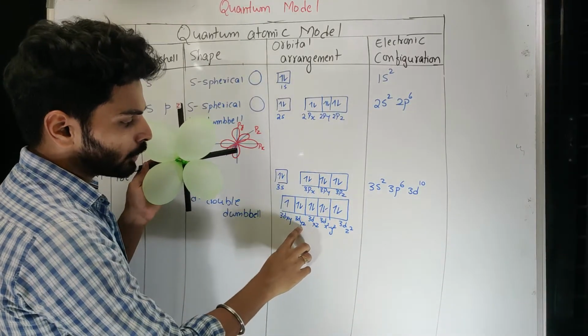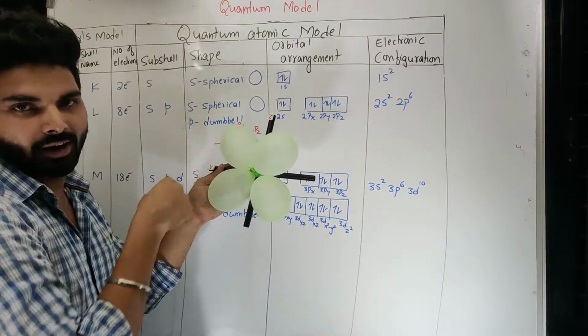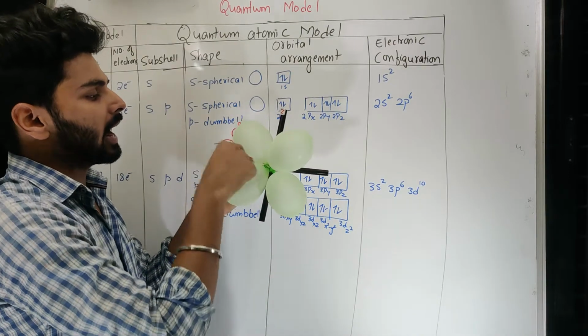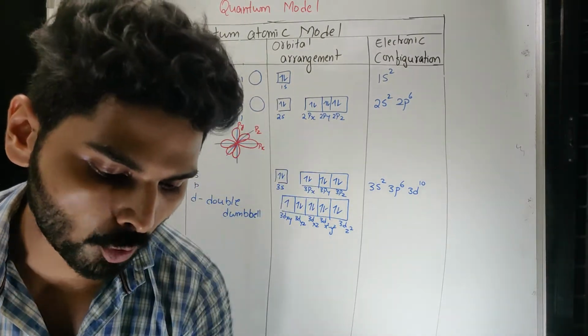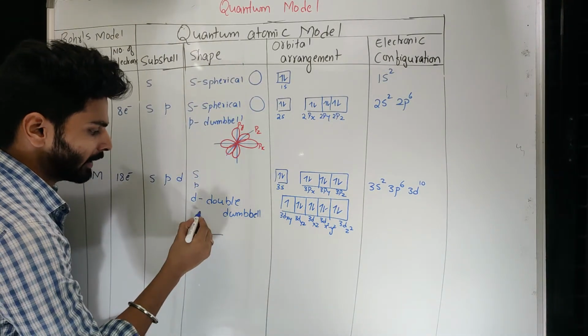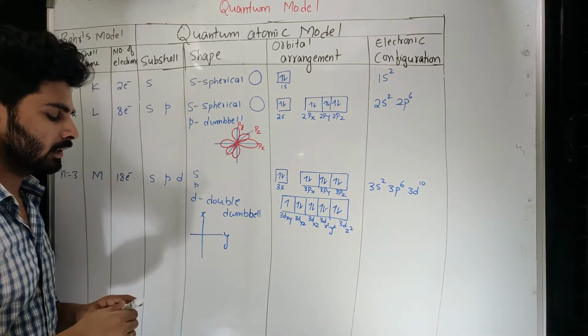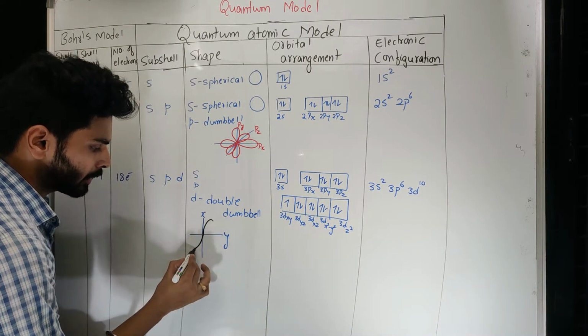Similarly, as I told you, the YZ plane and the XZ plane, same thing, you can think of this 45-degree angle, and these 4 lobes are arranged in this manner. If I draw it on the board, it will look like this. So if I write X and Y, then those 4 lobes or 2 dumbbells can be drawn like this.